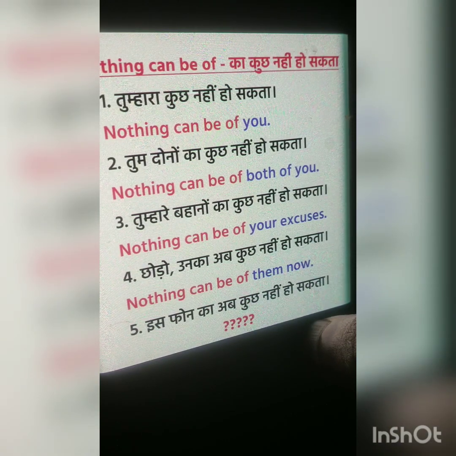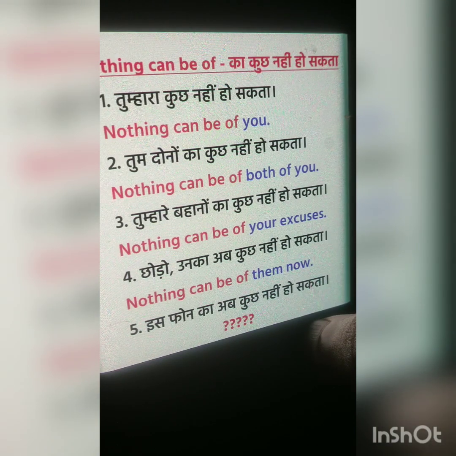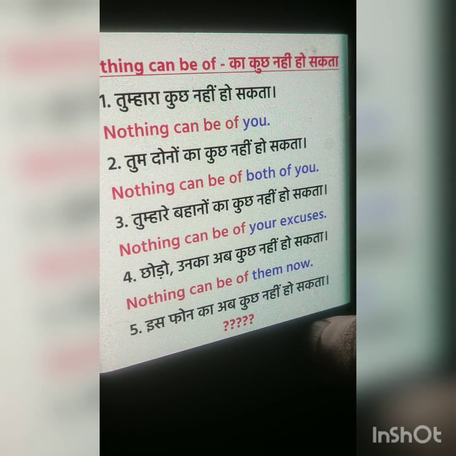Okay. So, तुम दोनों का कुछ नहीं हो सकता. I don't know whatever your answer is, the exact answer will be: nothing can be of both of you. That is common: nothing can be of, तुम दोनों, both of you. Now I think you got a bit of the answer how to write it. Okay? Done, ma'am. Very good. Now you do the 3rd, 4th and 5th and let me know after that.